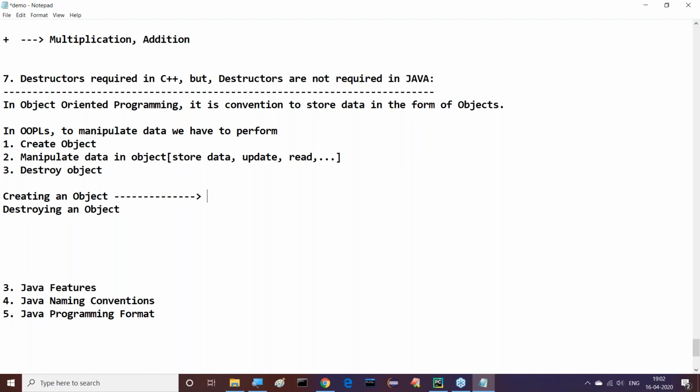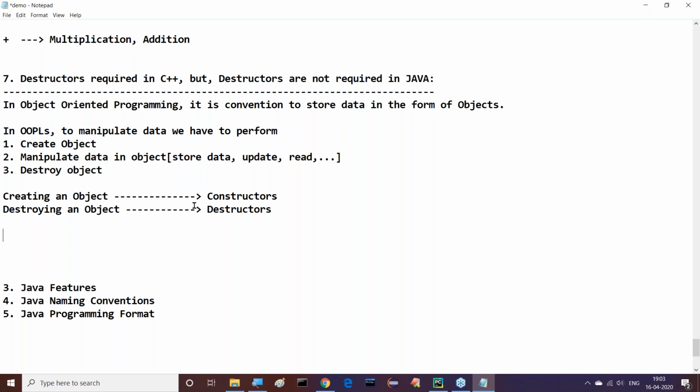Creating an object, next one is destroying an object. If you want to create an object in object-oriented programming, what do we have to use? No, constructors. To create an object, we have to use constructors. That's okay. This is one point. To destroy an object, what do we have to use? No, destructors. To create an object, we will use constructors, and to destroy an object, we will use destructors. These two things we have to use in object-oriented programming.